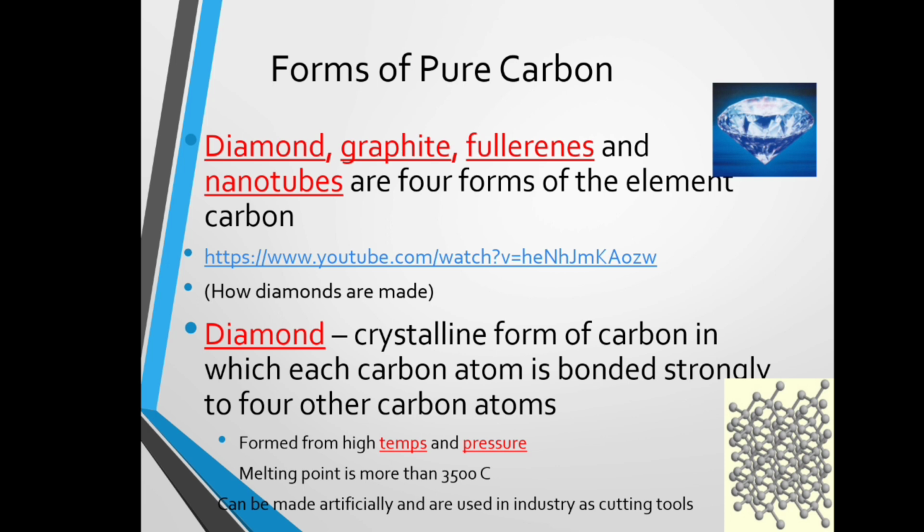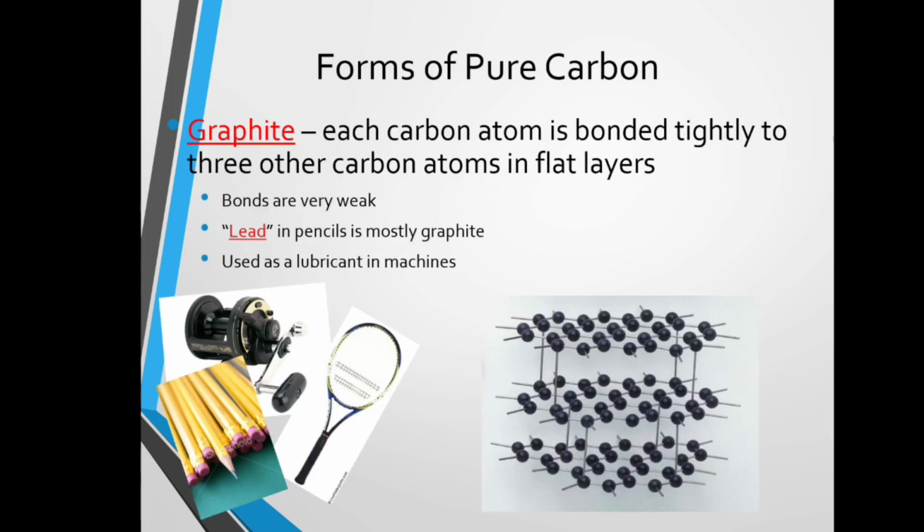Diamonds are formed from high temperature and pressure. Melting point is more than 3500 degrees Celsius. It can be made artificially and is used in industry as cutting tools. Then what are the other forms of pure carbon?